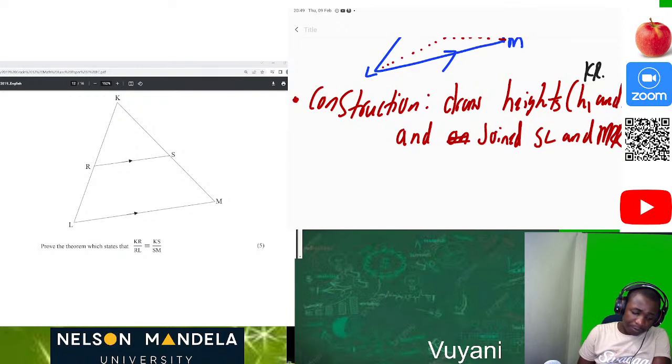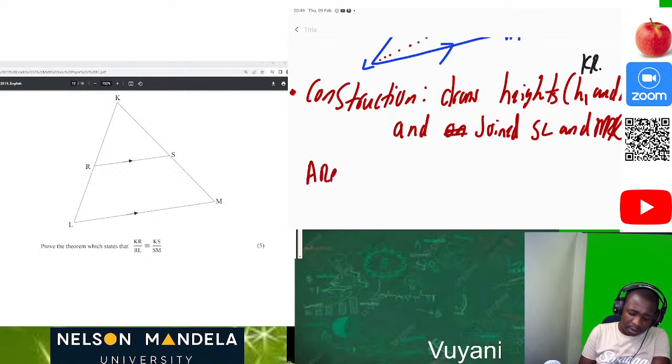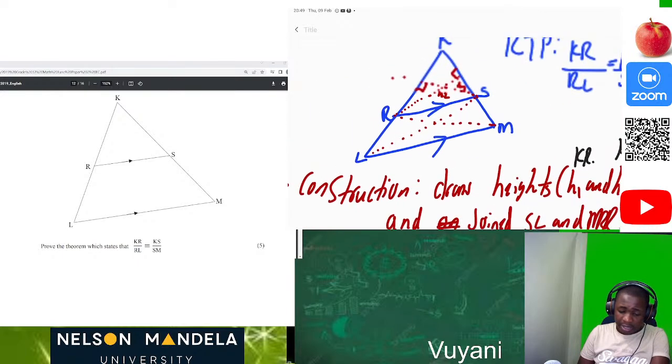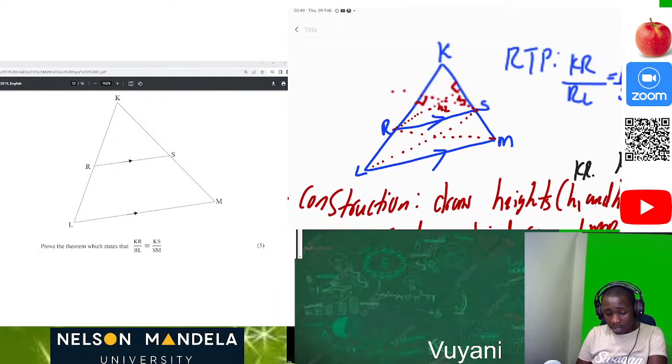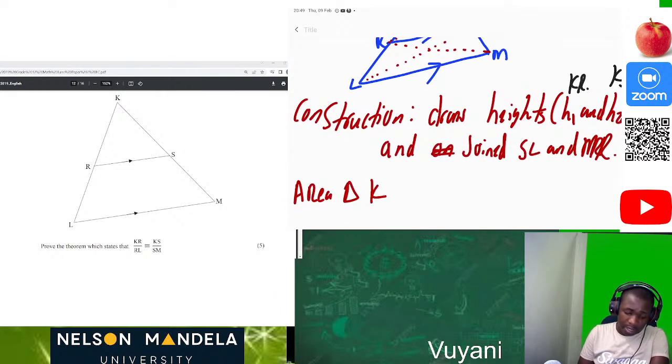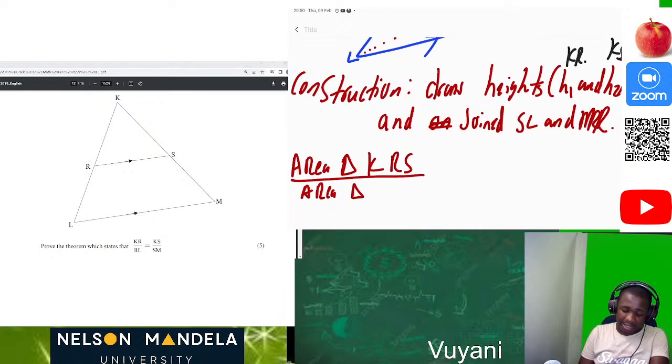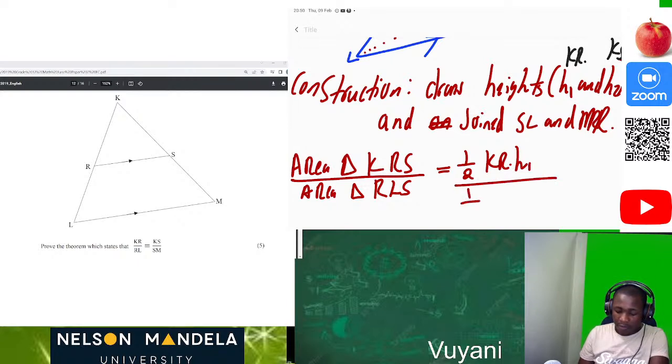Now let's move on. So the area of triangle KRS divided by the area of triangle RLS is equal to, how do we find the area of a triangle? Half base times height. So it's going to be 1/2 KR multiplied by our height 1, then on the bottom it's going to be 1/2 RL times H1.